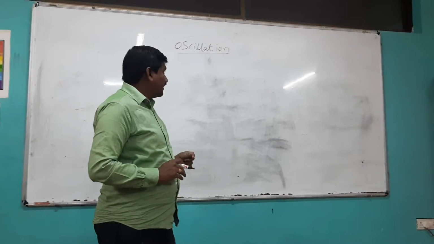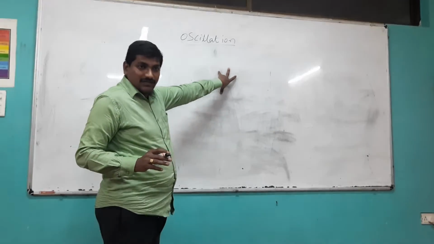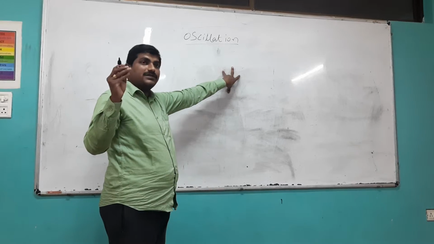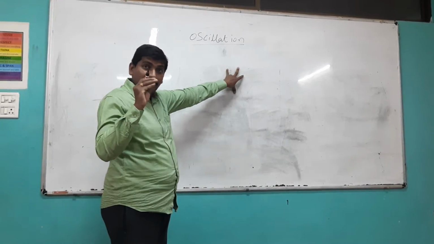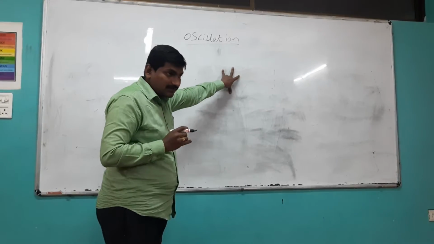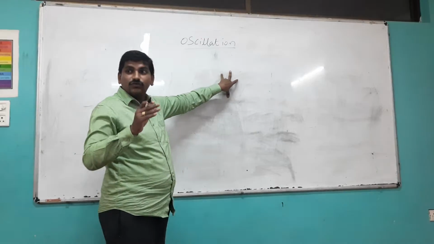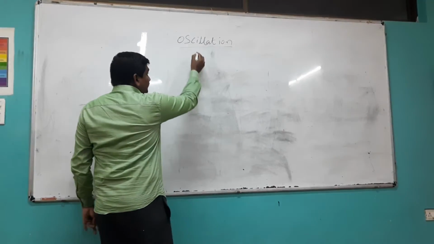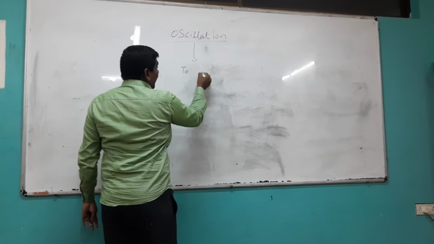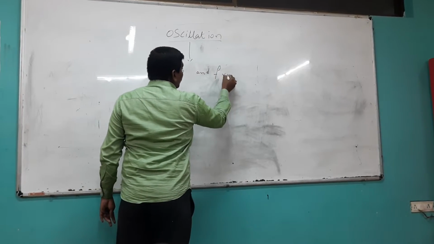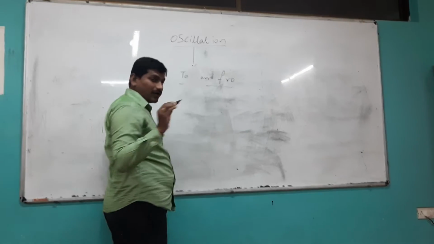Okay, so what is oscillation? First of all, we need to know. There are so many objects that move, but the moving must be repetitive. Okay, it must be to and fro. Any object which is moving to and fro is called an oscillation.